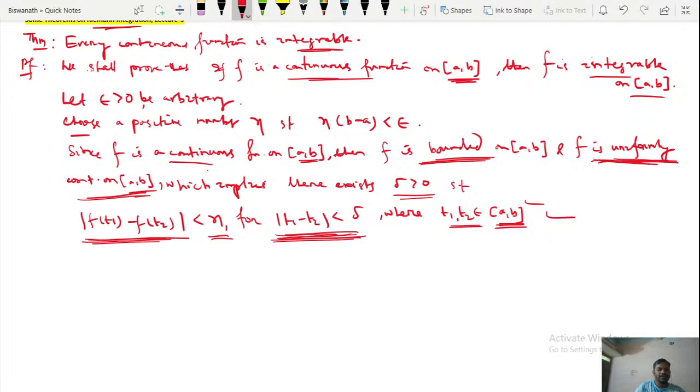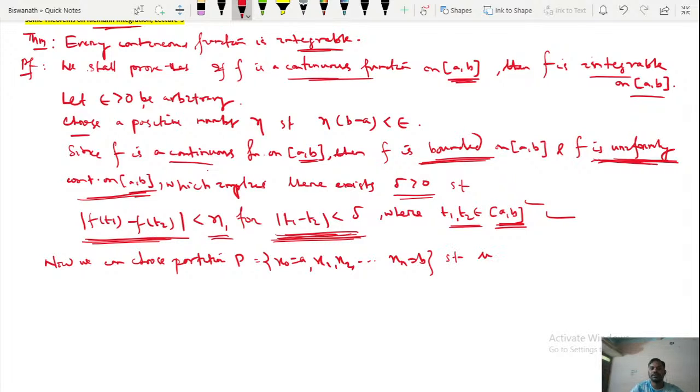So now we can choose a partition P, which is x0 equal to a, then x1, x2, up to xn equal to b. Then we can choose a partition P such that norm of P is less than delta.